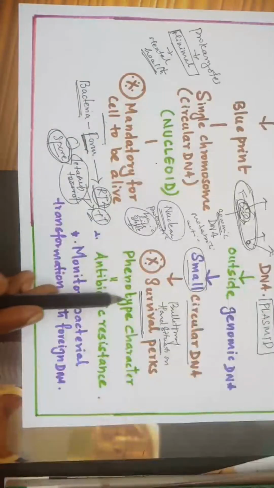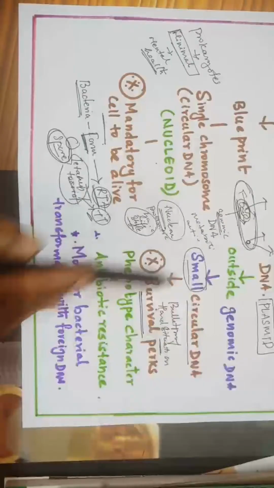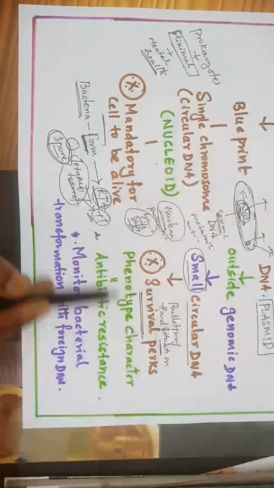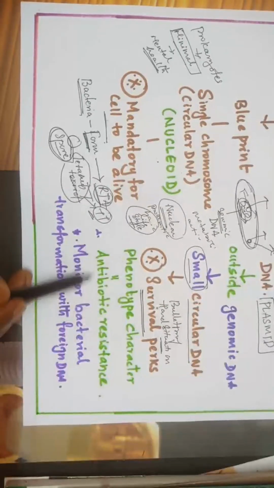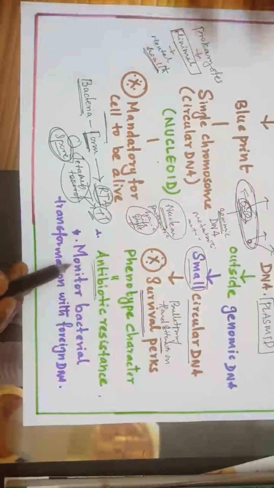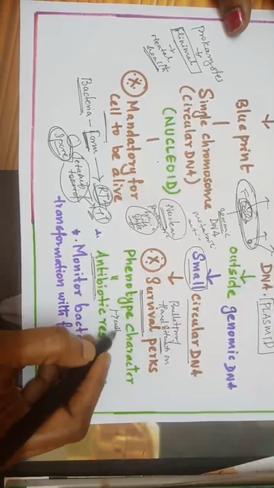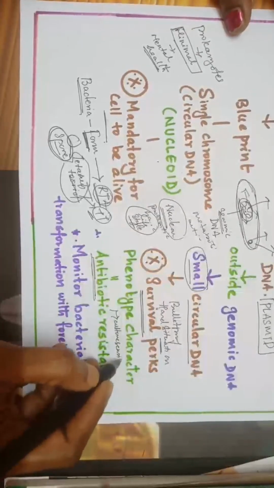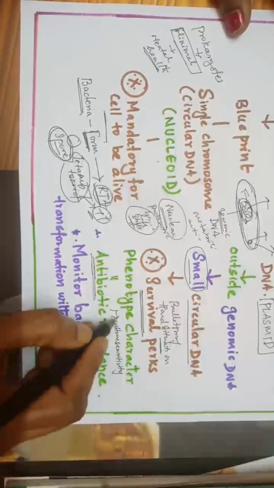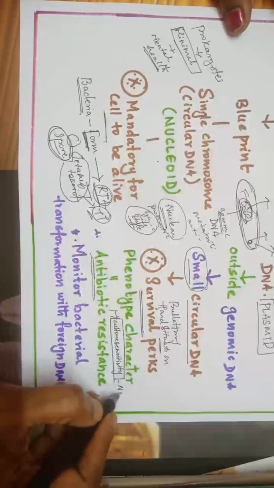Now, survival perks means it acts as an extra shield for the bacteria, that is by expressing phenotypic character, which is the antibiotic resistance. So how do we find antibiotic resistance? There is something called culture sensitivity. Find out what this is. This is out of NEET, NCERT, but still very interesting.